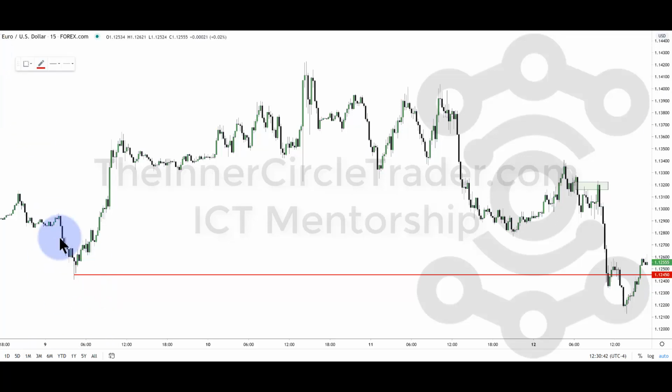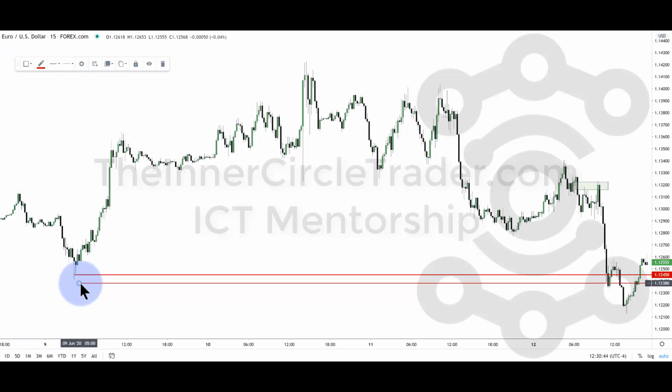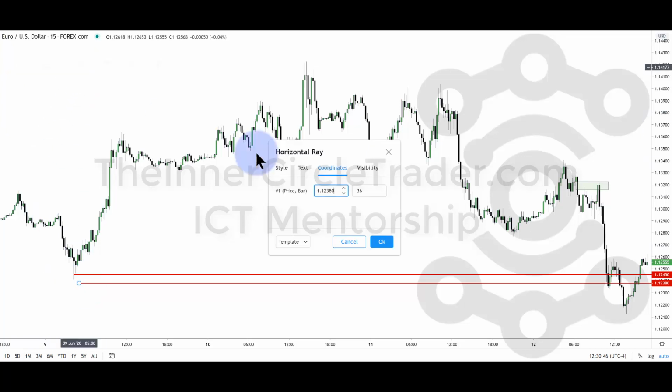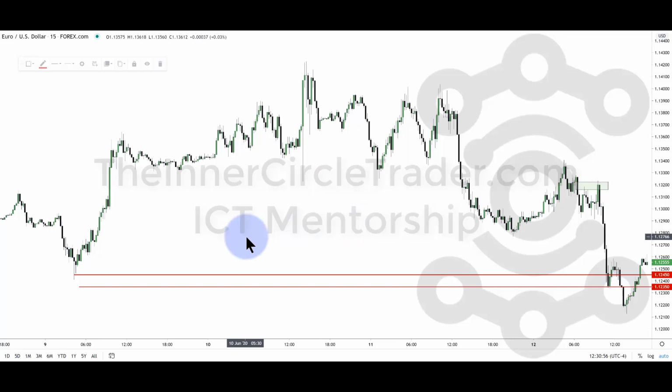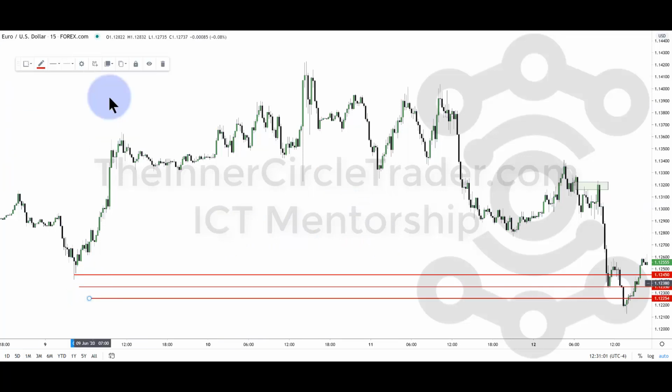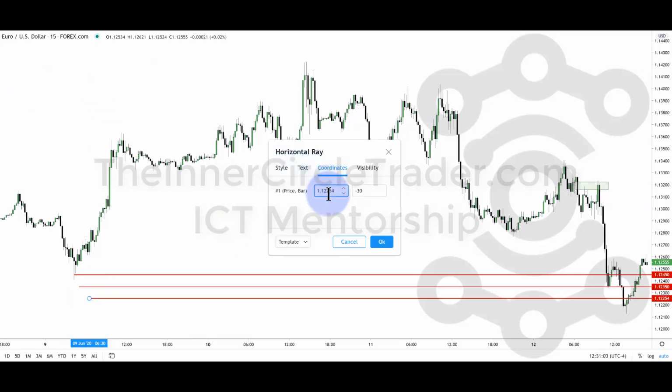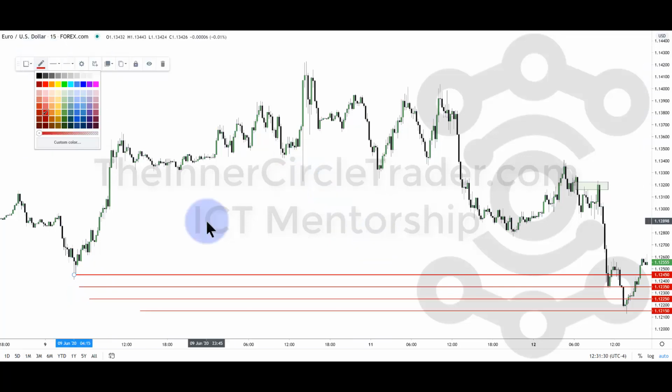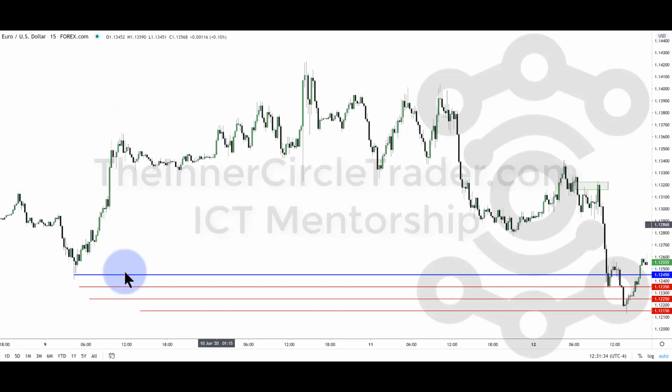So 112.35. Okay, and I'll do it this time because I know some of you are going crazy. Why don't you just type the numbers in, Michael, and just be done with it? That's 10 pips, 20 pips, and then 30 pips. I'll change that to blue just so there's a distinction there. Okay, so that's our level.